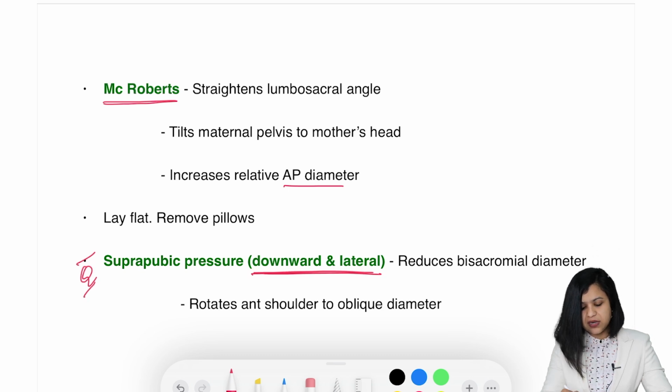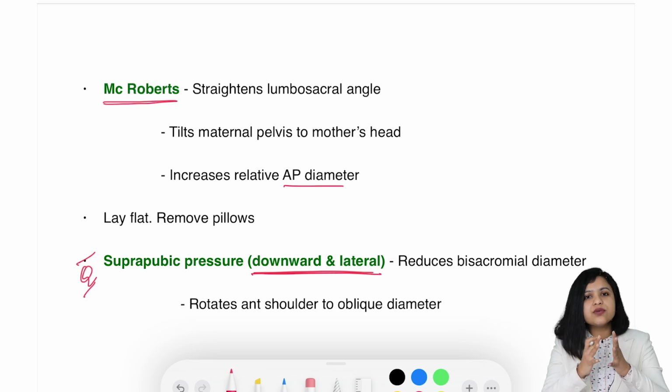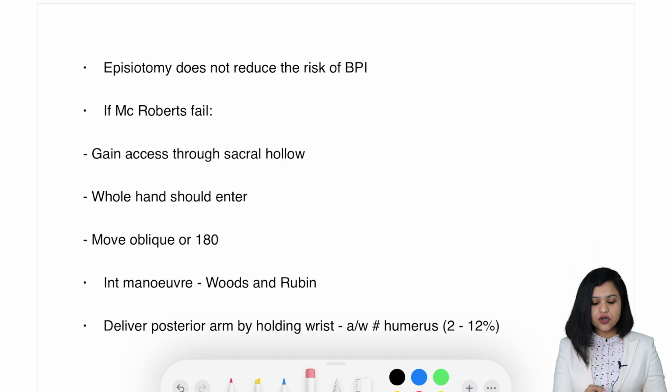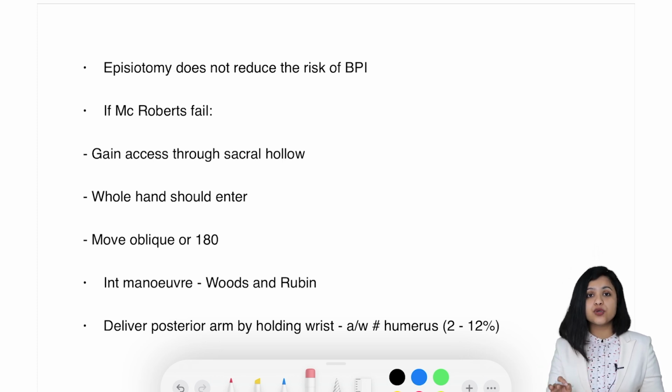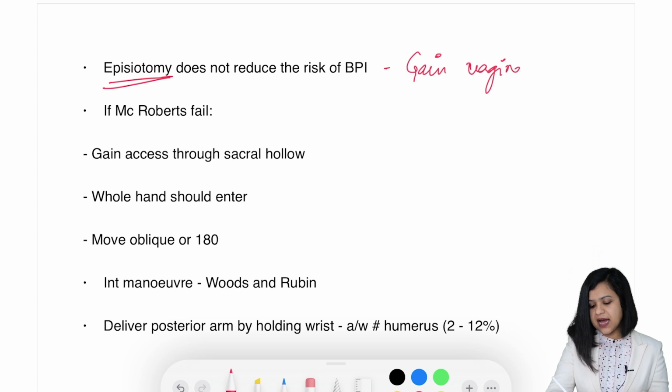Suprapubic pressure is downward and lateral. It reduces the bisacromial diameter. If you are trying to push the anterior shoulder, the baby will try to curl a little bit, right? So this will reduce the bisacromial diameter. It rotates the anterior shoulder to the oblique angle, which is our aim. You should know that episiotomy does not reduce the risk of brachial plexus injury. In case of shoulder dystocia, episiotomy has one and only one role, that is to gain access, so that it is easier for you to do all the maneuvers.